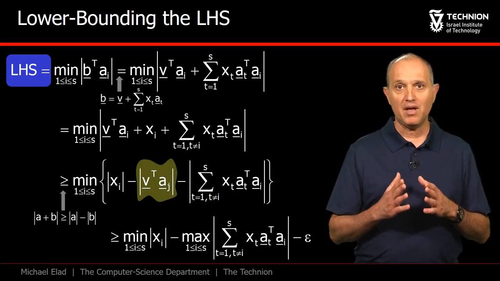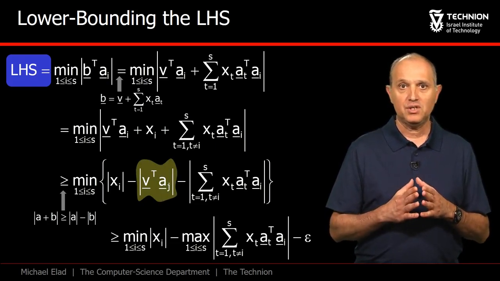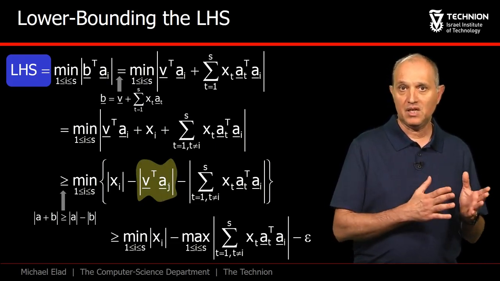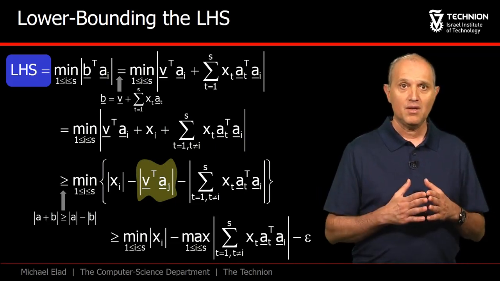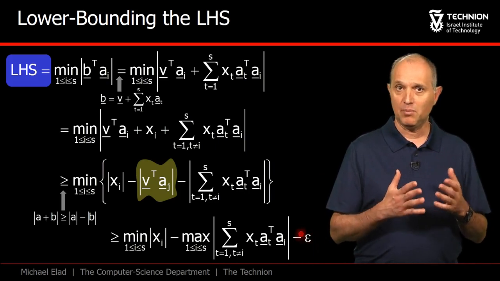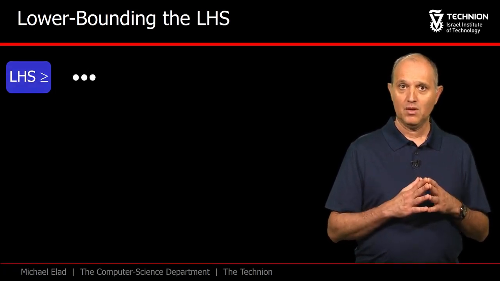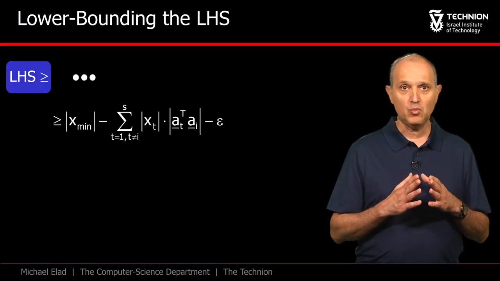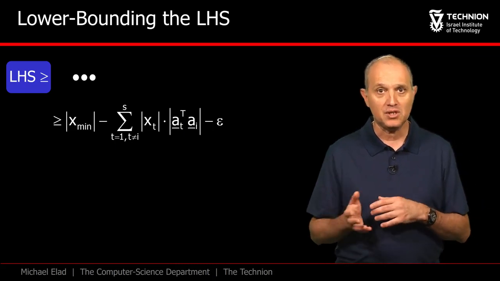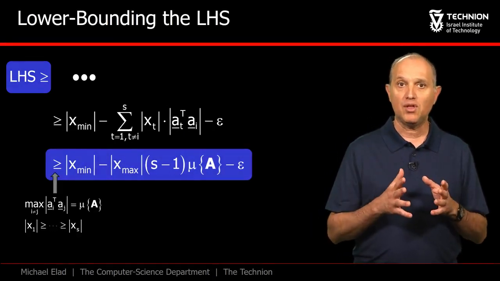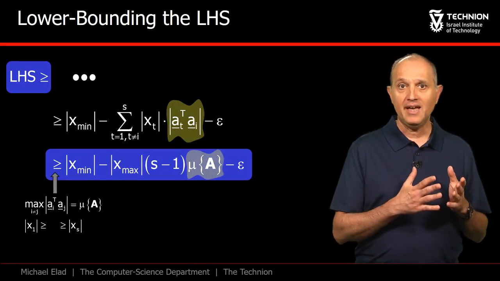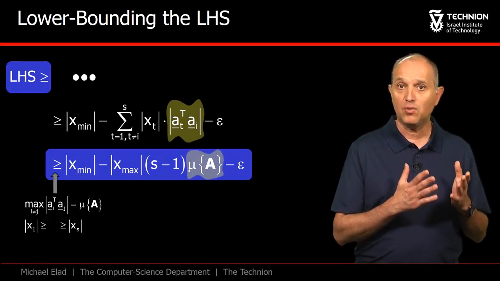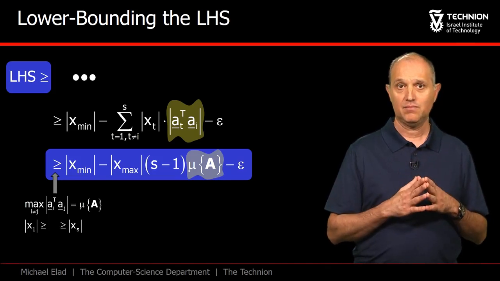From here on, the path is very simple, since the two elements with the minus sign should be upper bounded in order to get an overall lower bound. Thus, the term with the noise is replaced by epsilon. We are nearly done. Our next step is to move the absolute value into the summation and to replace the inner products with the upper bound, the mutual coherence. The final expression is given here, and as in the noiseless case, it involves both x min and x max.